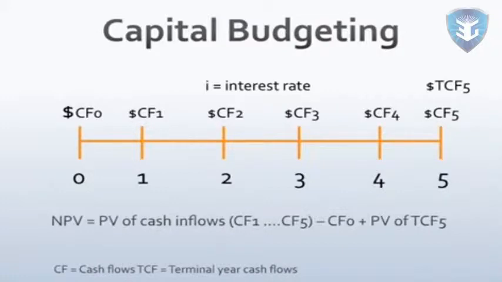The goal of the capital budgeting analysis is to determine profitability of the project. The investment in the project is made on period 0 and the cash flows will be received at a future date. In capital budgeting analysis, all the future cash flows, which are CF1, CF2, CF3, CF4, CF5, and terminal year cash flows for year 5, are brought to today's value by computing the present value of the cash flow. The difference between the present value of the cash flows and the initial investment is referred to as net present value.